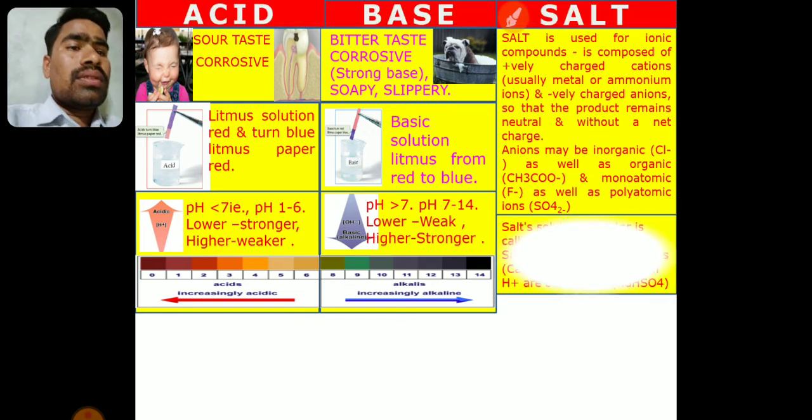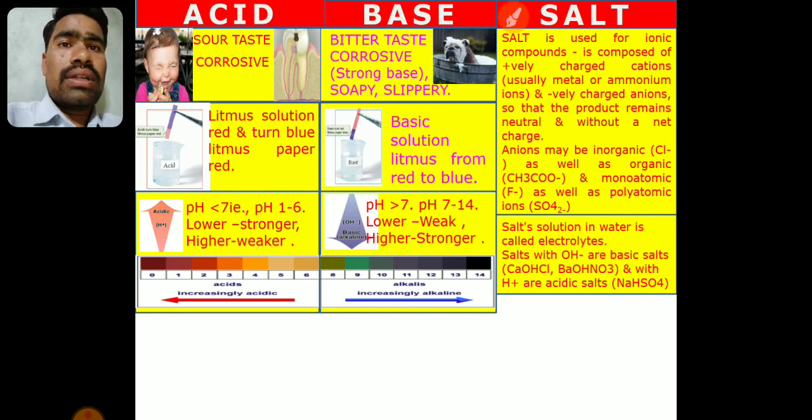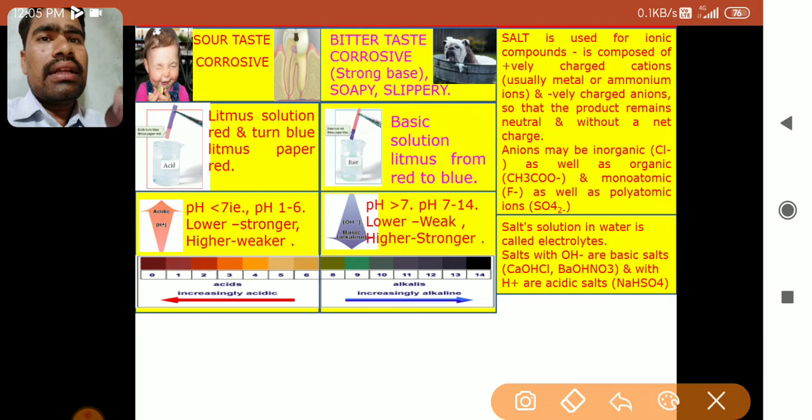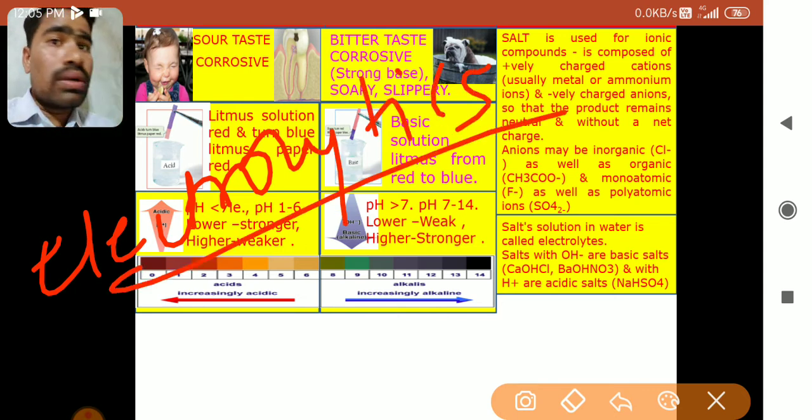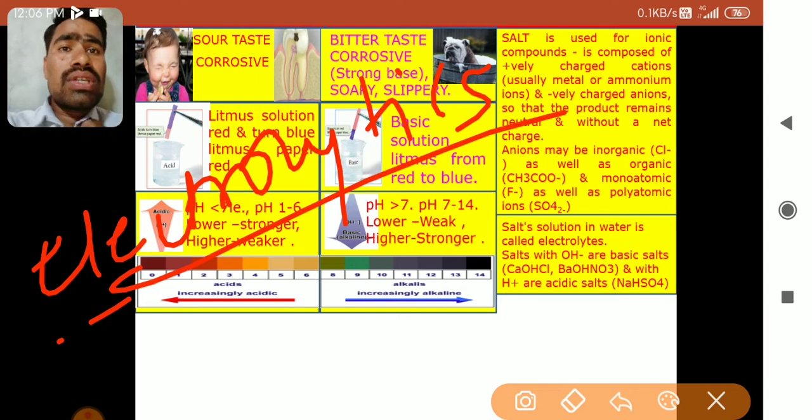Next is salt solution in water, called electrolytes. Salts when dissolved in water, meaning an aqueous solution of salts, are mainly used as electrolytes. Now what are electrolytes? You might have studied electrolytes in the 8th standard. We know conductors, right? Conductors are substances, usually solids, through which electricity can easily be passed. But electrolytes are solutions, meaning liquids, through which current can be passed for the desirable work. So electrolytes are solutions which can conduct electricity.